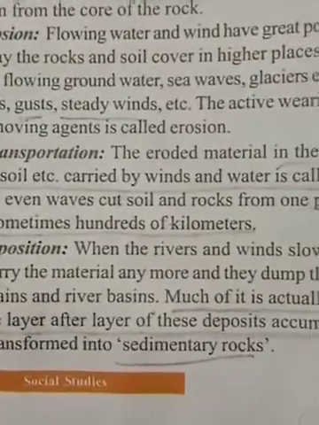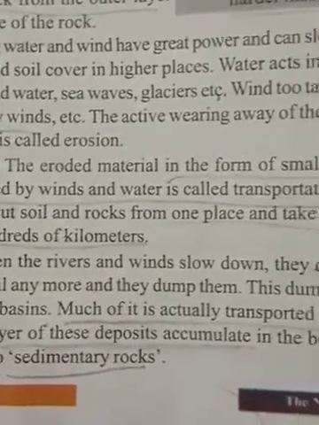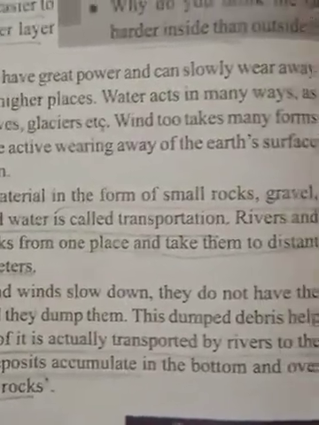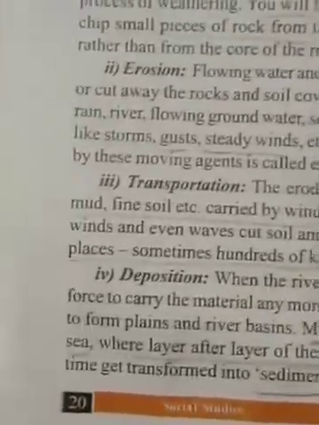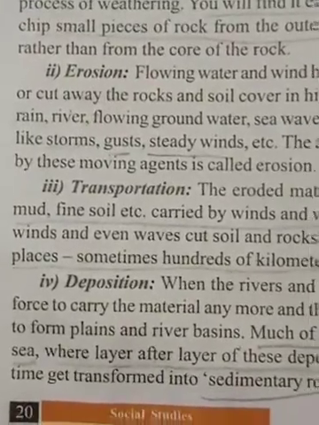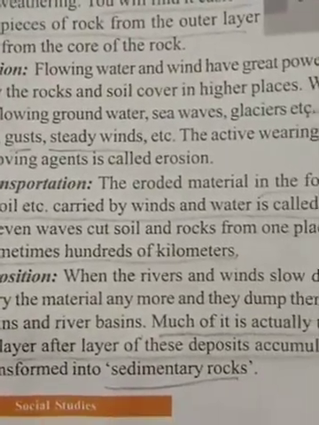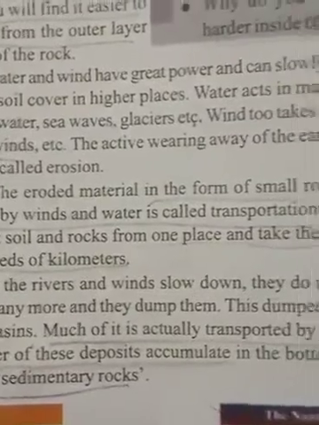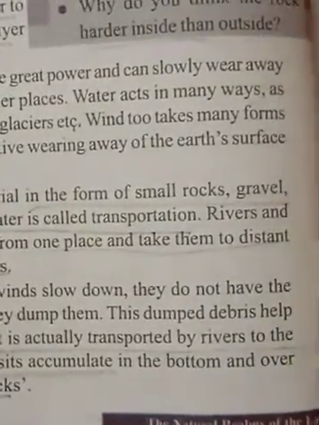Transportation: the eroded material in the form of small rocks, gravel, mud, fine soil, etc., carried by wind and water is called transportation.